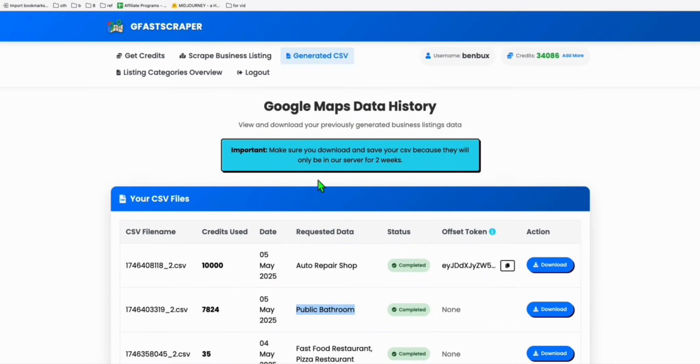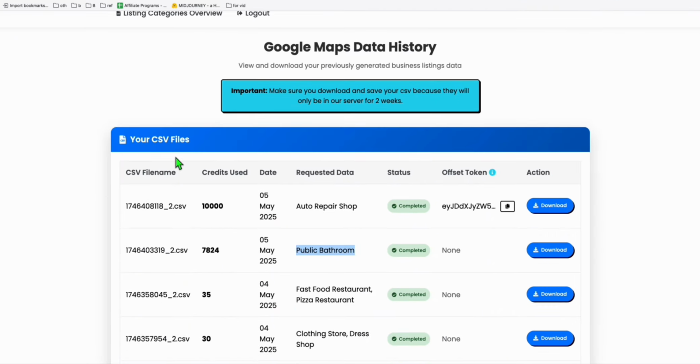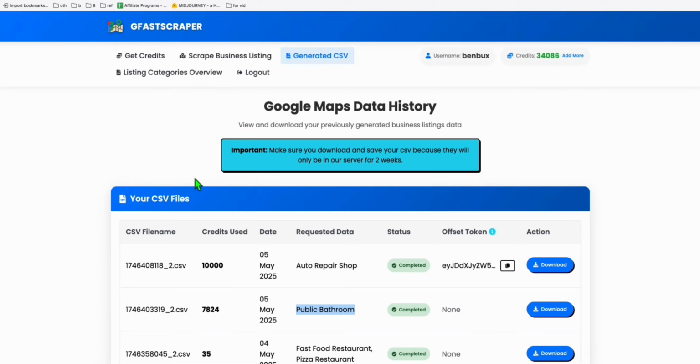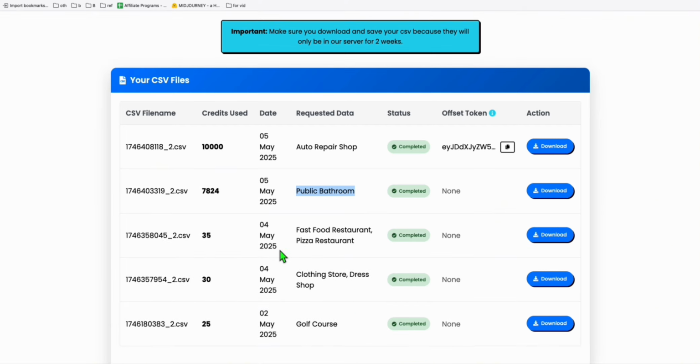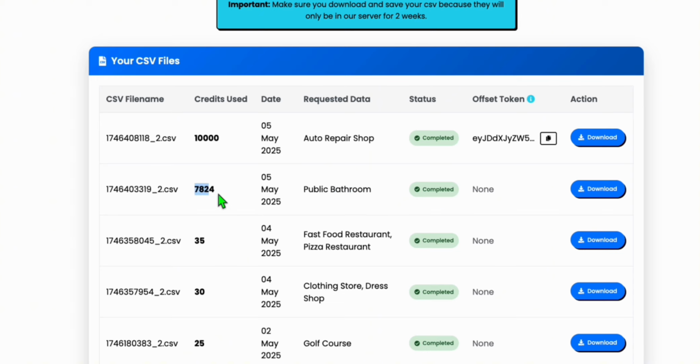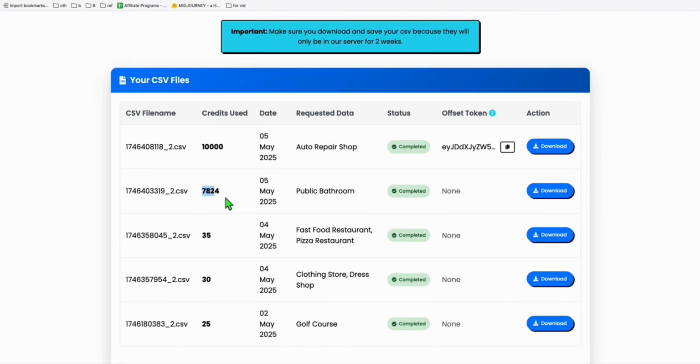I'm using this GFast tracker to grab my data of business listings for my next directories. It's way cheaper than Outscraper, and it's faster. So look at this. Remember, in the last video we grabbed 5,000 listings of public bathrooms in Australia. Now I grabbed everything: I put a 10,000 limit to search for all the public bathrooms, and it gave us a total of 7,824 public bathrooms all over Australia.